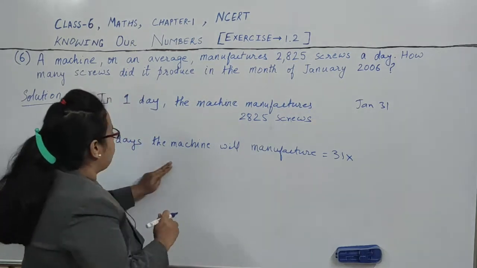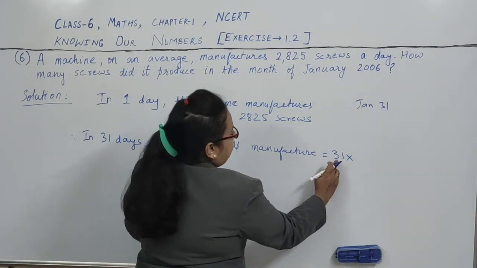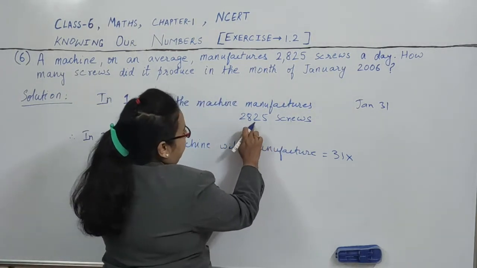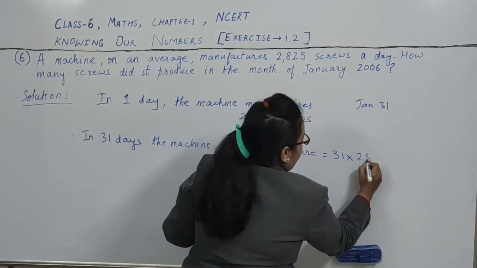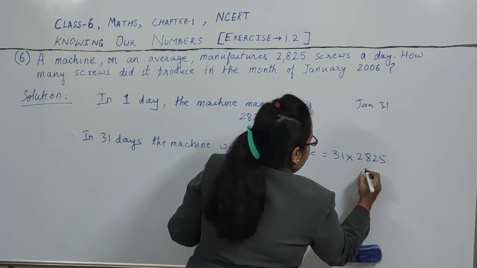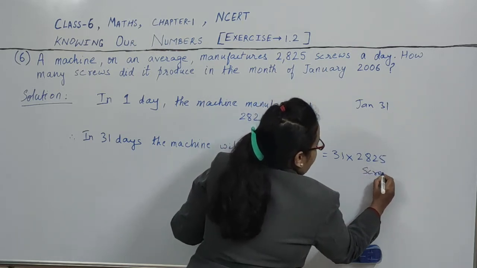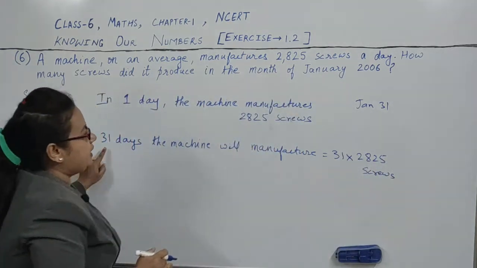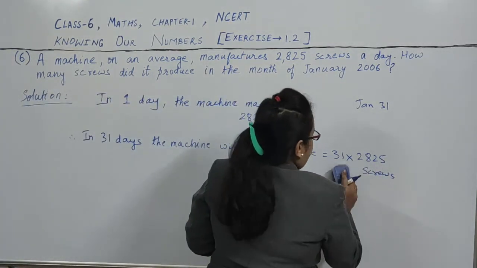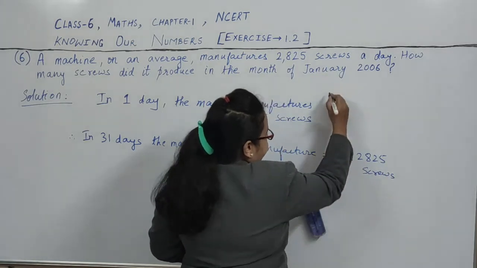See, in 31 days the machine will manufacture 31 into the number of screws produced in one day. So 2825 screws, these many screws the machine will produce in one day. So we will do the multiplication.